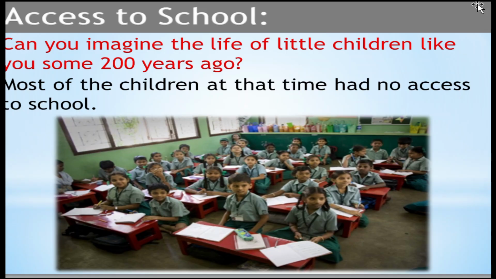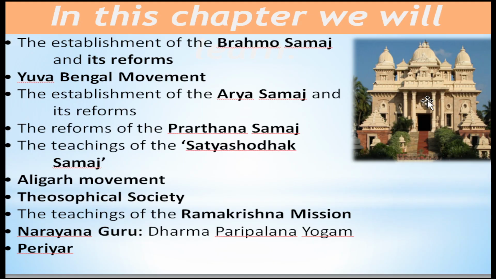Can you imagine the life of little children like you some 200 years ago? Can you imagine what their life may have been? Most of the children at that time had no access, meaning they were not allowed to go to school, some 200 years ago. But now it is free and compulsory education between 6 to 14 years of age, right? So now come to the lesson.